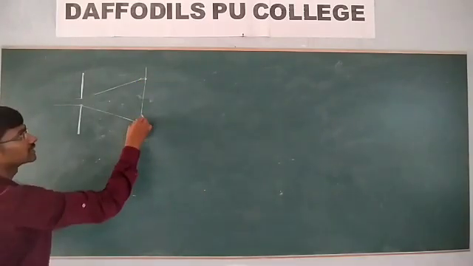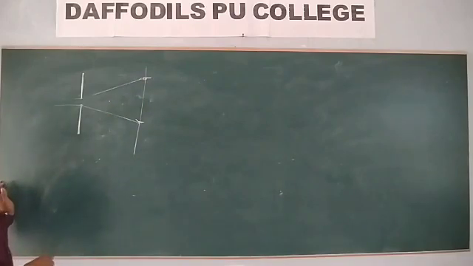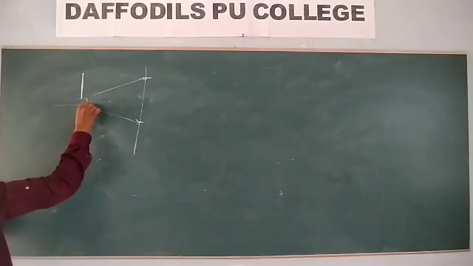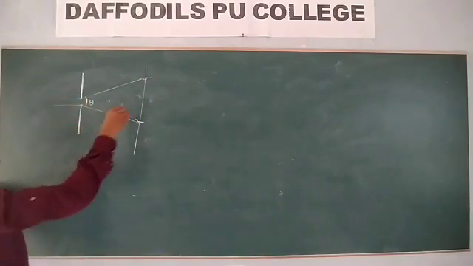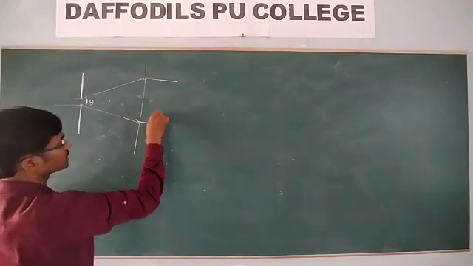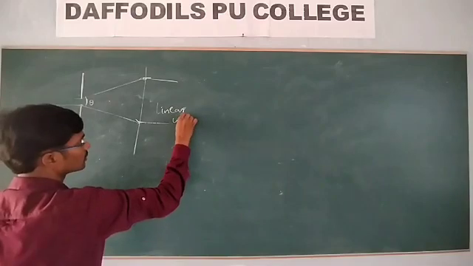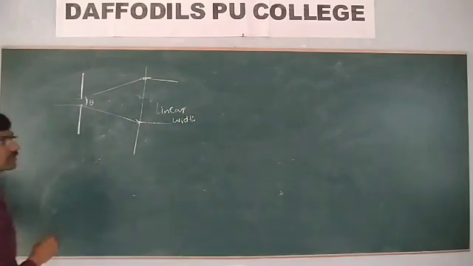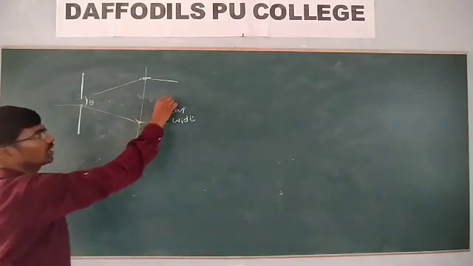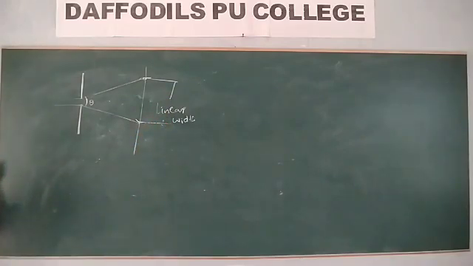This is the linear width of the diffraction, and this is the angular width. This is the linear width of the diffraction.